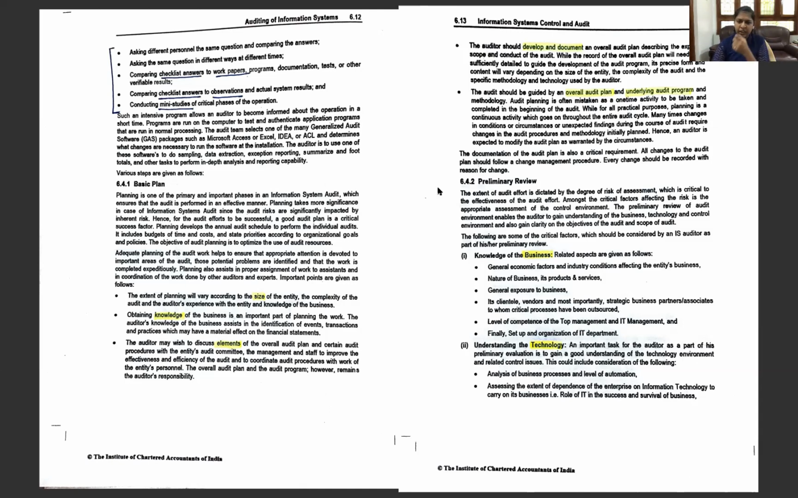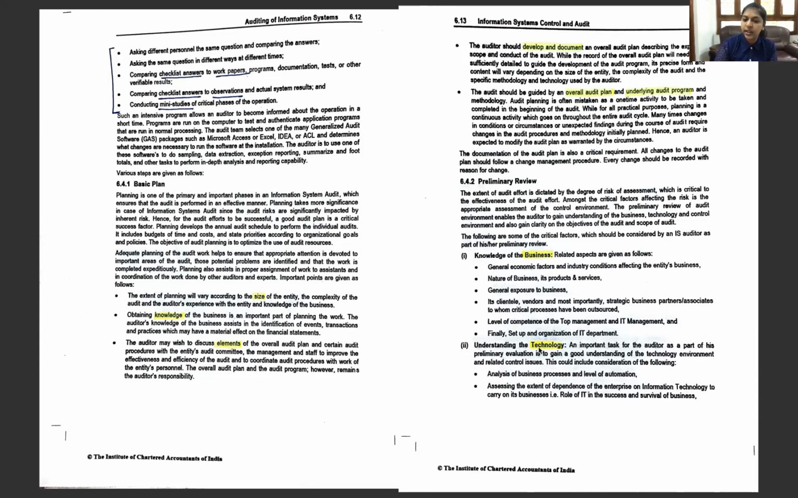Next comes a preliminary review. So we say we should have a knowledge of the business. So what are the steps that the auditor should take before commencing an audit of an information system of a particular organization? So they are the knowledge of the business. Yes. So how and what the economic factors, nature of the business, general exposures, the vendors, their clients, their partners, and the competency level of the top management and the IT setup or the organizational structure.